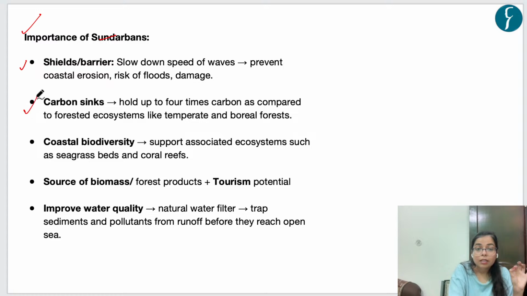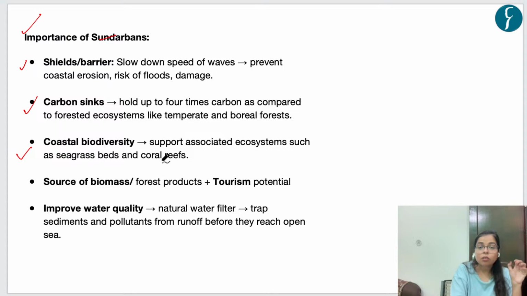Okay. The second importance is that these mangroves act as carbon sink. So these mangroves have immense potential for carbon sequestration, and they hold up to 4 times more carbon as compared to forested ecosystems like temperate and boreal forest. So they are very much important for carbon sequestration.